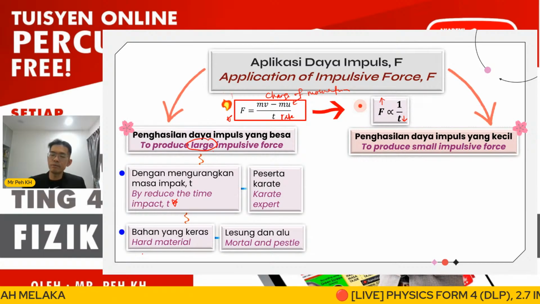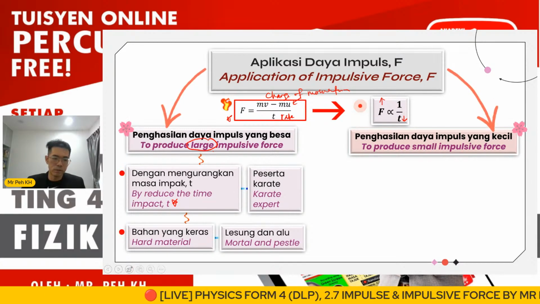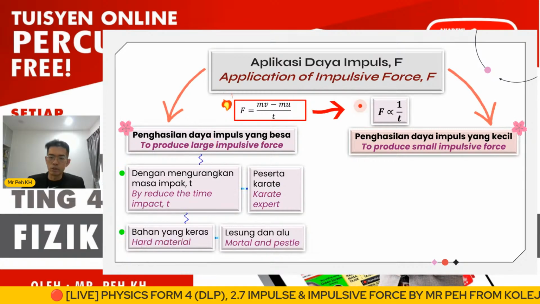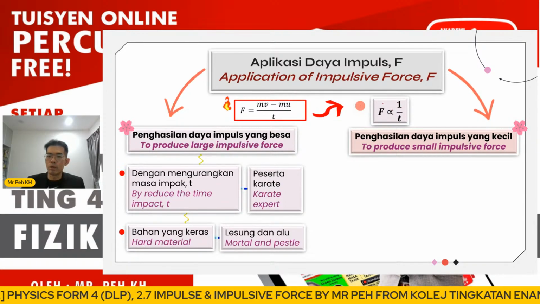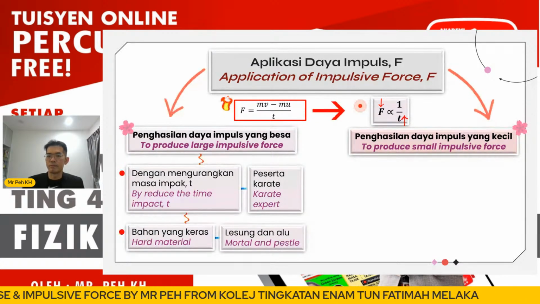On the other hand, to produce a small impulsive force, the time of impact must be greater.